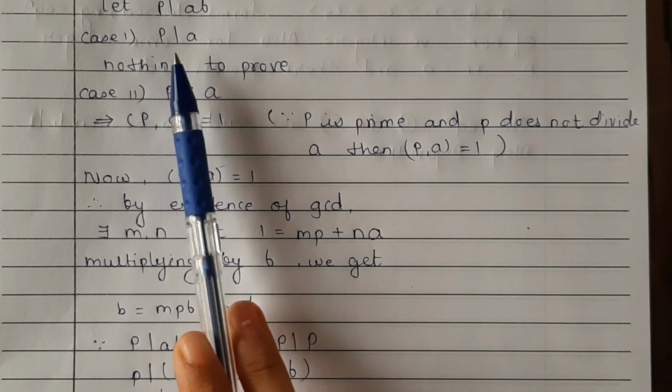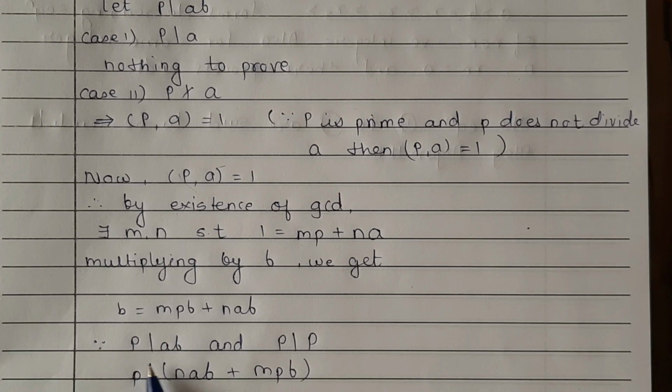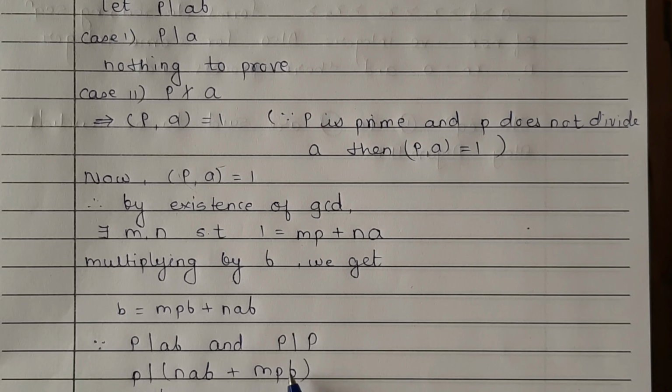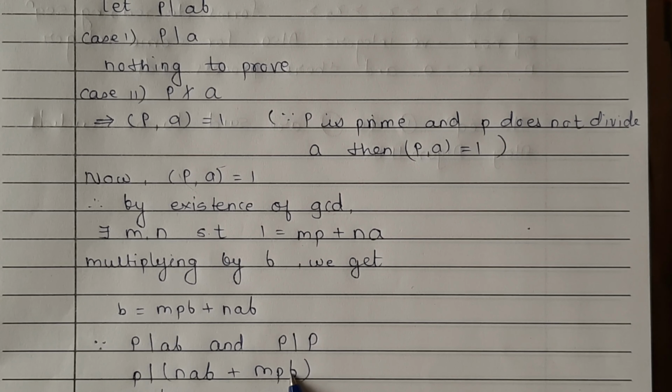Since we have P divides AB, and P divides itself, now from this we multiply and add these terms, that is NAB plus MPB, which is P times MB plus N times AB.